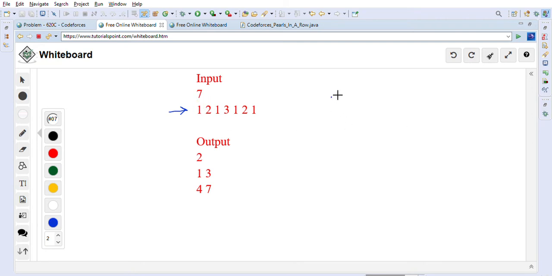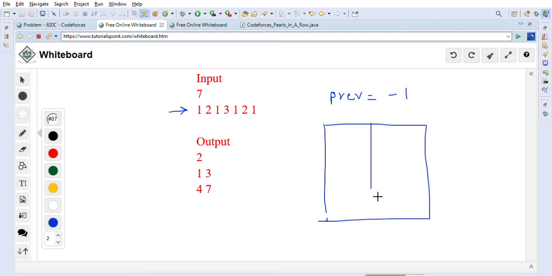We will also keep one variable called previous, which will be assigned as -1, and keep track of each type in a map. So first let's create one map here so we can go through this example.